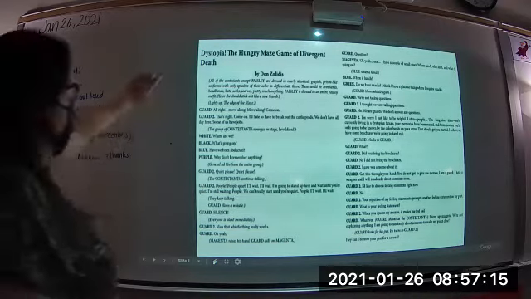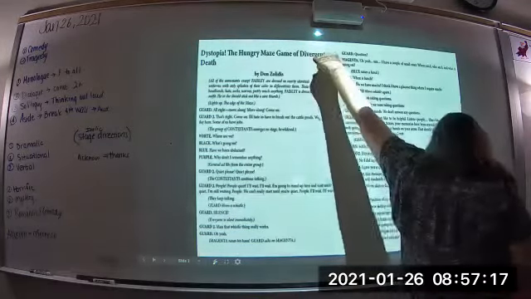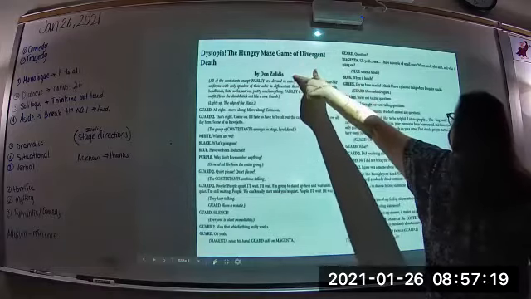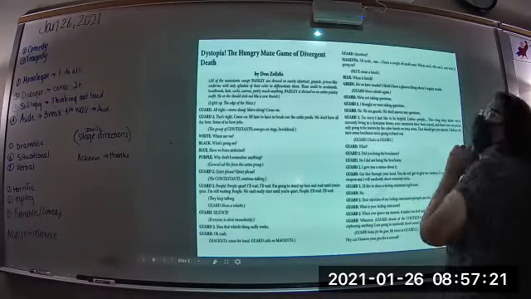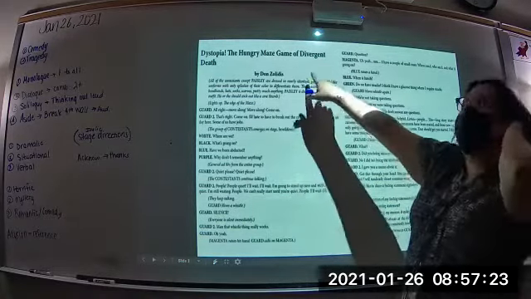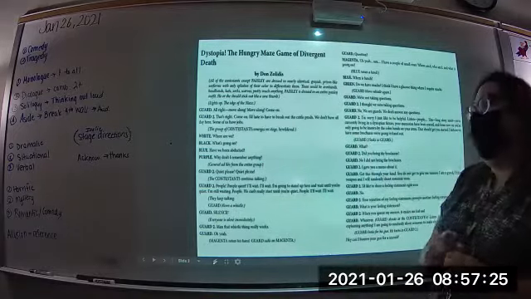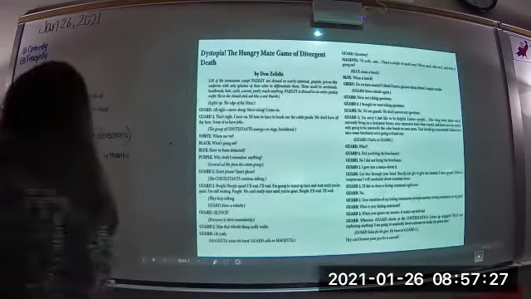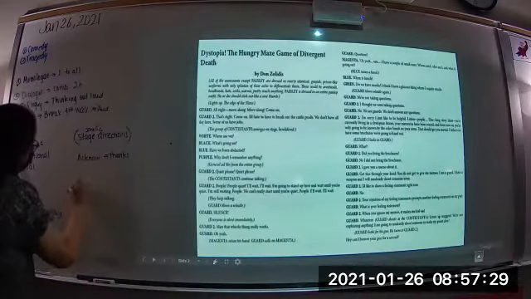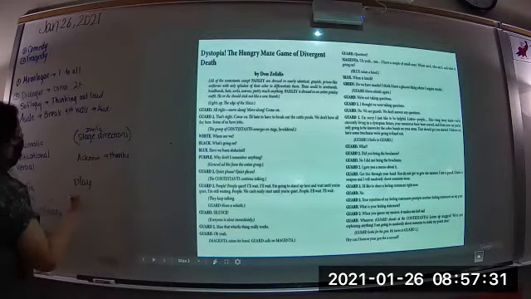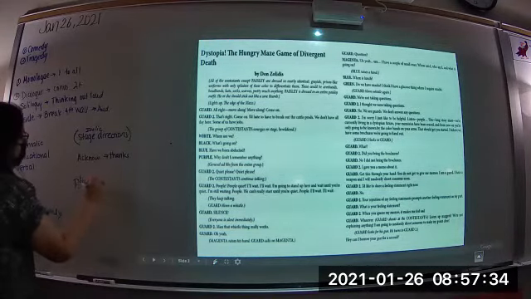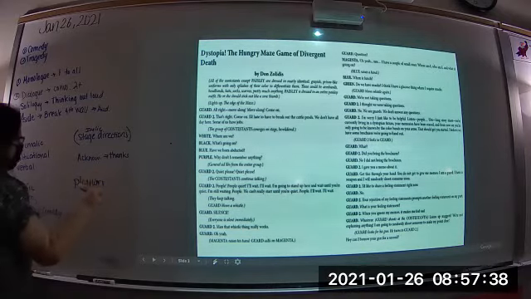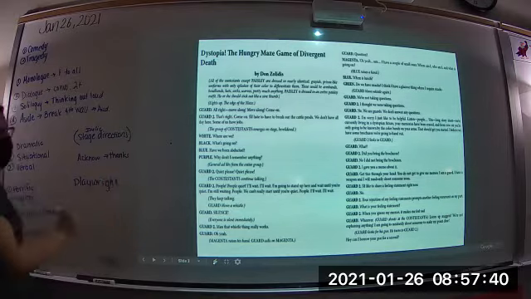So what is this? The title? The playwright. Beautiful. And how do I spell playwright? It's a weird way. Play, W, R-I-G-H-T.